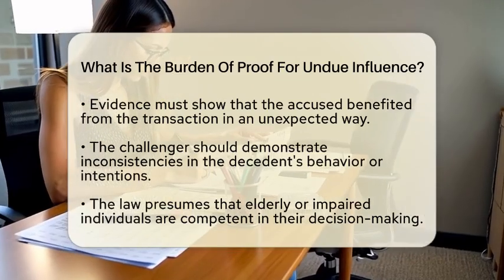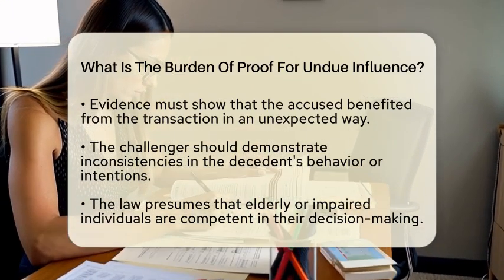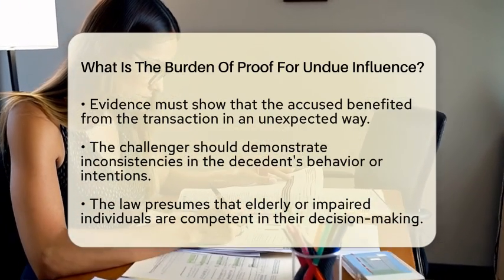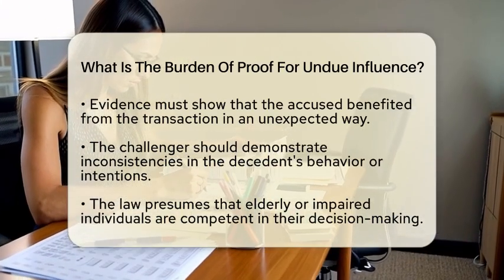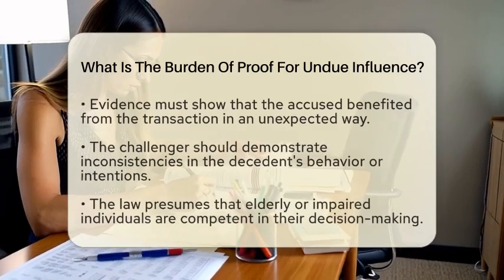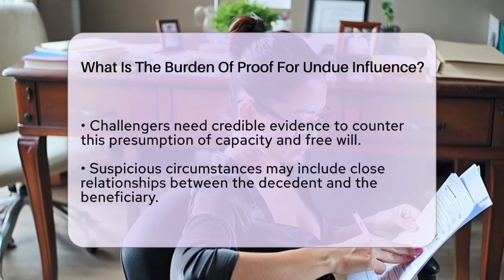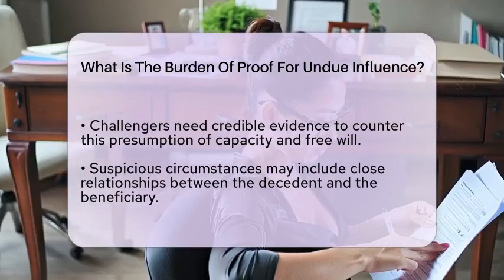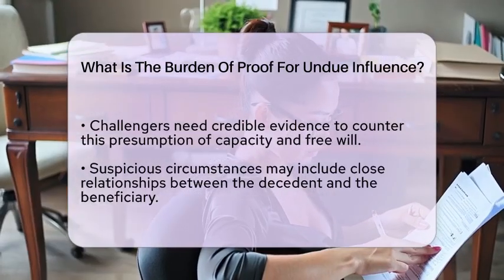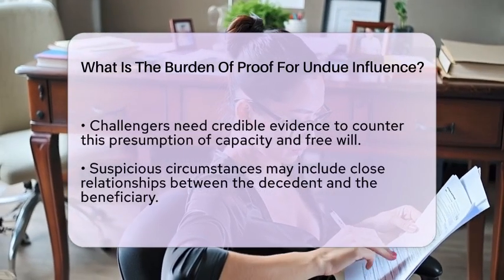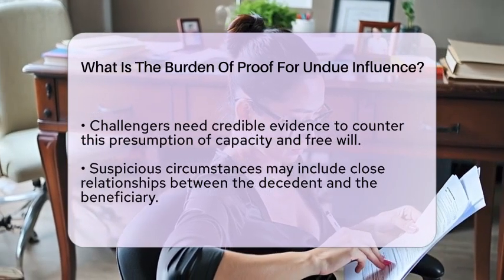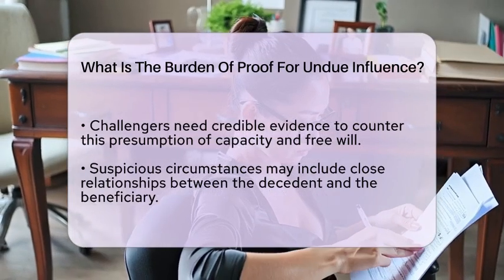Additionally, the challenger should show that the decedent acted in a way that was inconsistent with their previous intentions or usual behavior. This inconsistency can indicate that the decision was not made freely but was instead the result of improper influence. The law generally assumes that elderly or impaired individuals are competent and understand their decisions. Therefore, the challenger must present credible evidence to counter this presumption of capacity and free will. This evidence might include suspicious circumstances, such as a close relationship between the decedent and the beneficiary, combined with unusual changes in the estate plan.